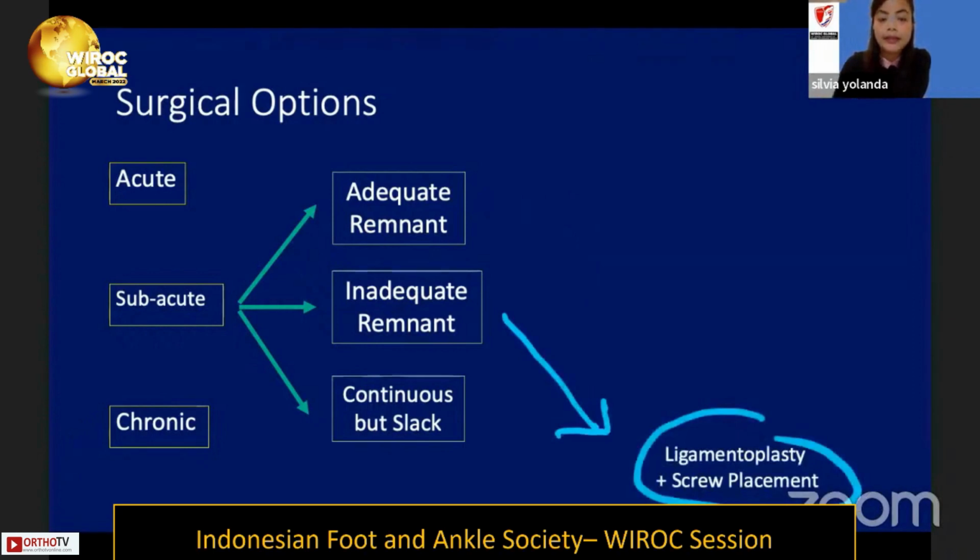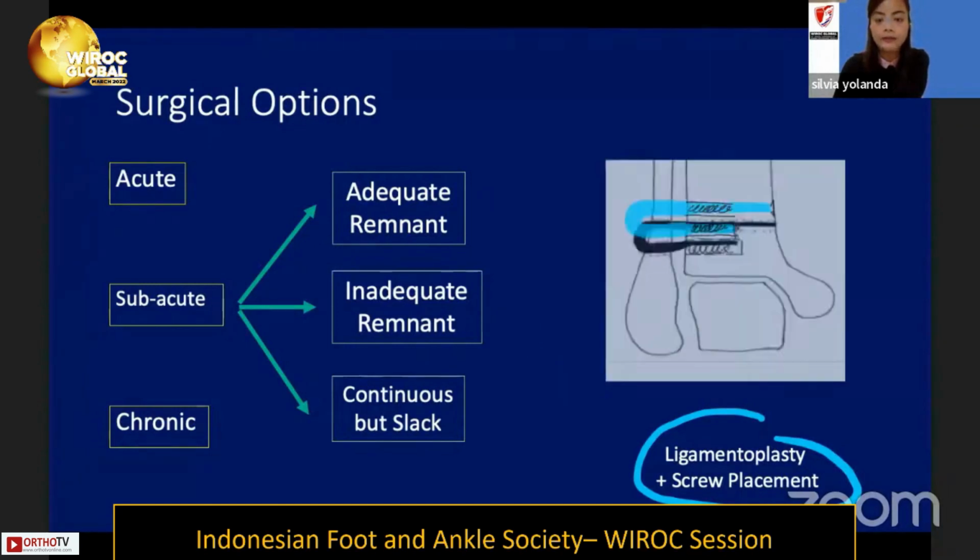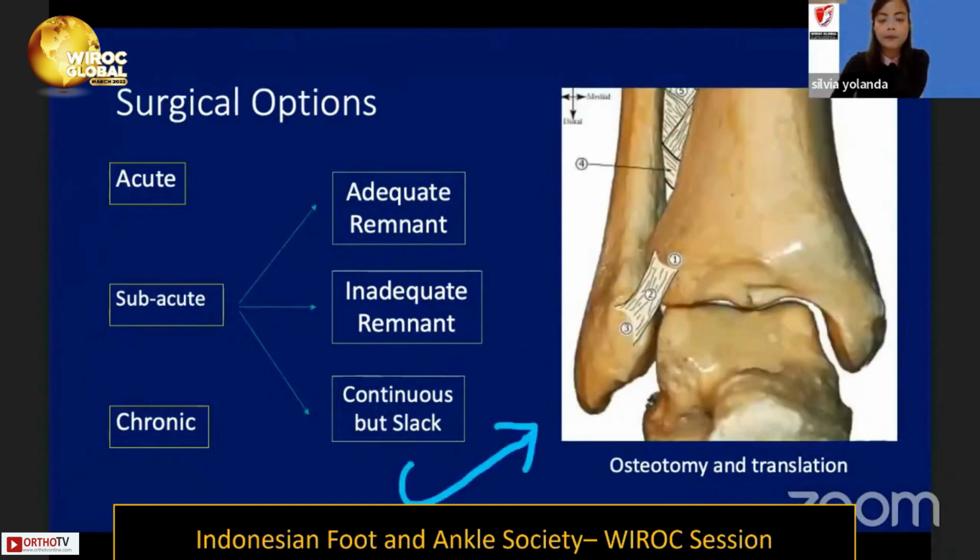And if we find inadequate remnant, then ligamentoplasty and also screw placement is the choice for the treatment. If we find the ligament is still intact but lax, then osteotomy and translation of the ligament will be a good treatment for this condition.